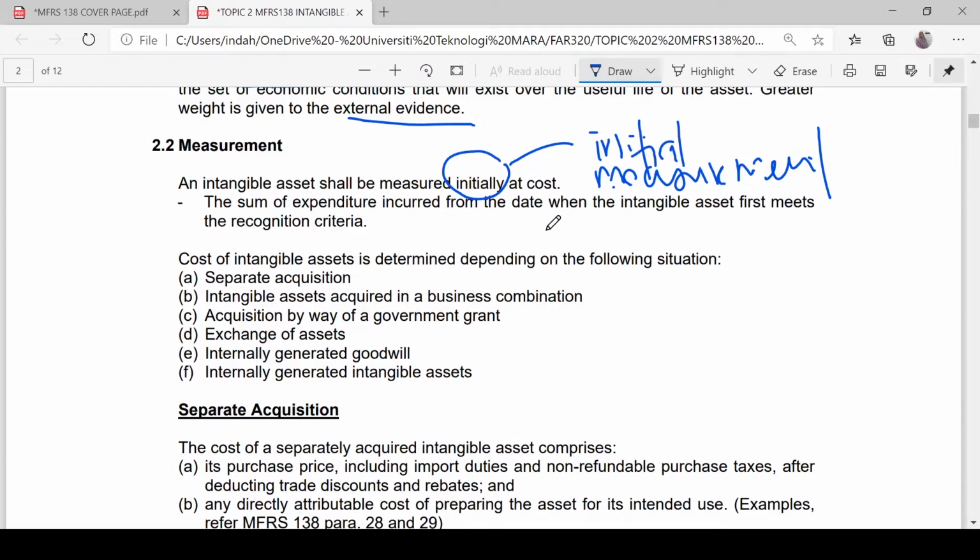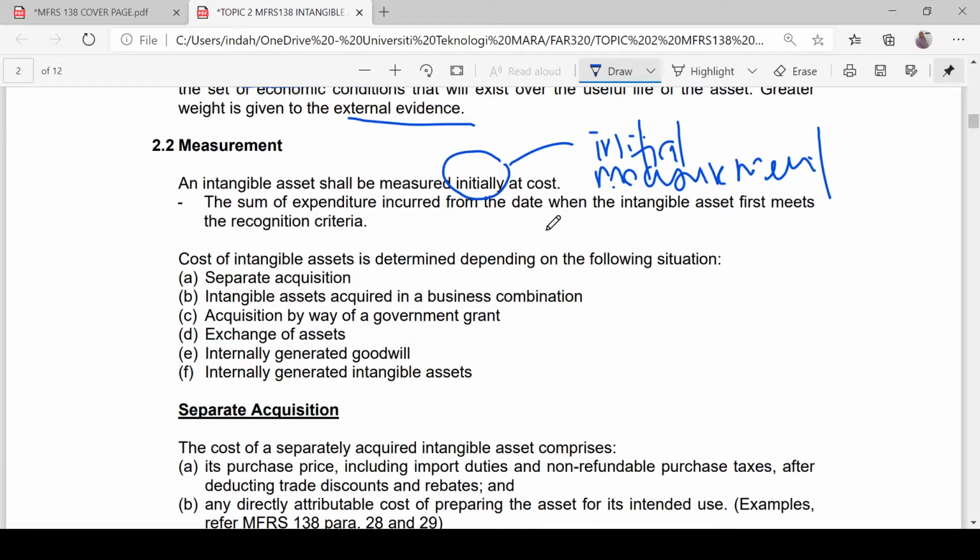So all costs that you have incurred, starting from when the intangible asset meets the recognition criteria, can be capitalized as intangible asset. Again, cost can be cash, cash equivalent, or fair value.